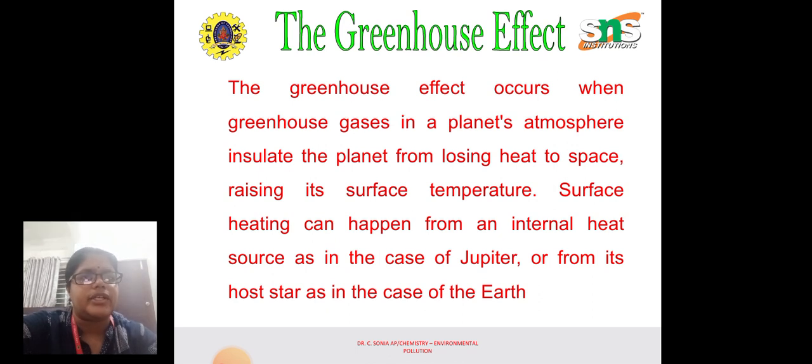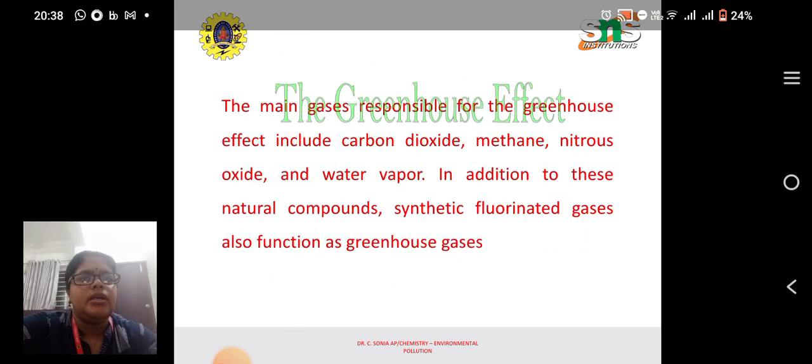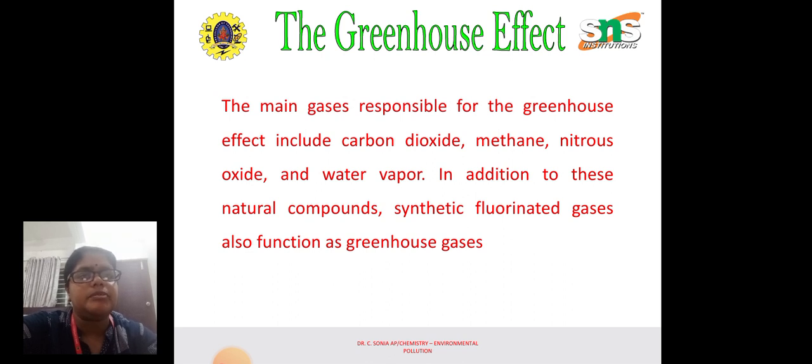So what is the greenhouse effect? The greenhouse effect occurs when the greenhouse gases in a planet's atmosphere insulate the planet from losing heat to space, raising its surface temperature. Surface heating can happen from internal heat sources, as in the case of Jupiter, or from its hot star, as in the case of Earth. The main gases responsible for the greenhouse effect include carbon dioxide, methane, nitrous oxide, and water vapor. In addition to these natural compounds, synthetic fluorinated gases also function as greenhouse gases.